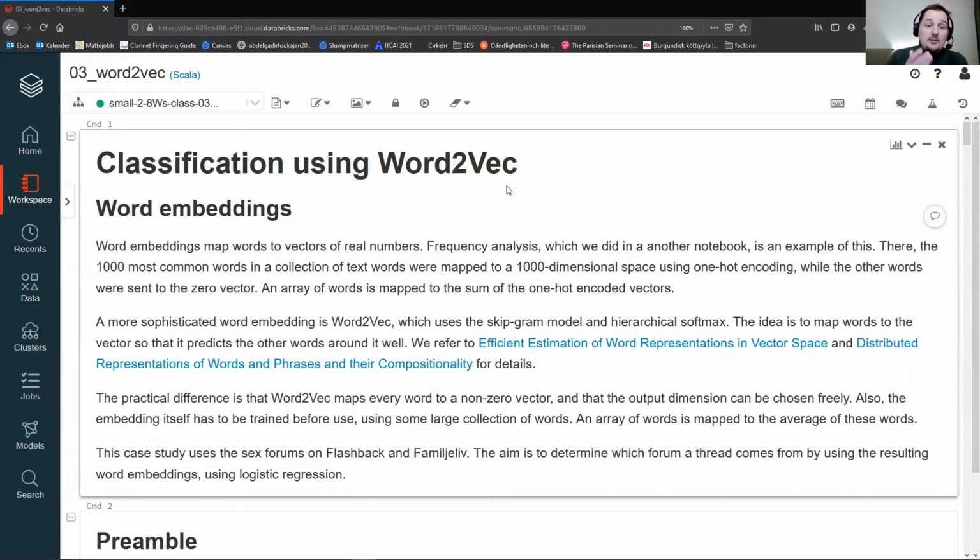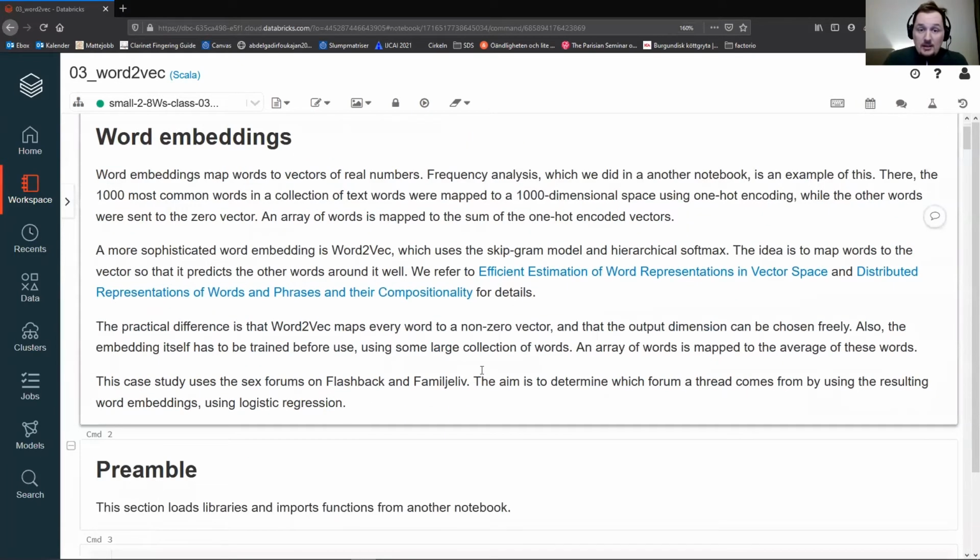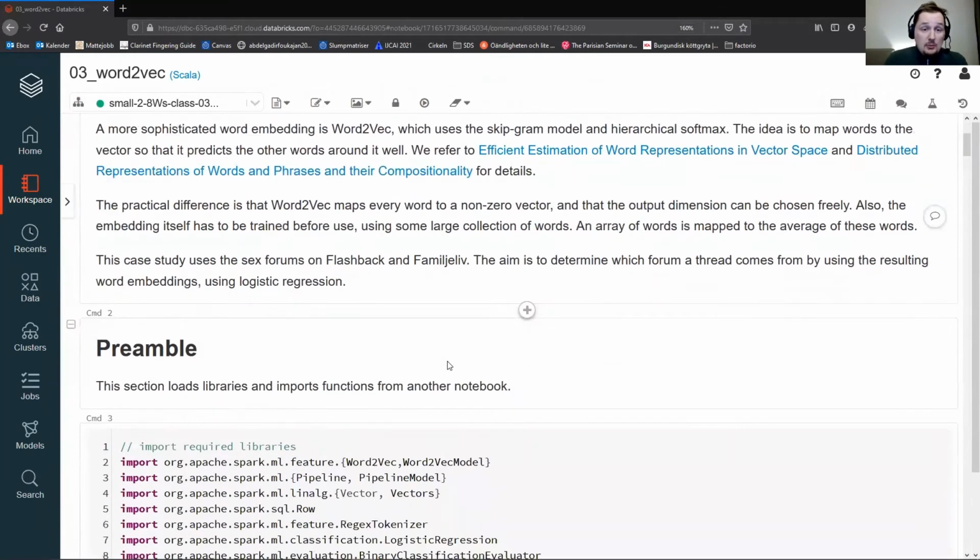Here we're going to use a different word embedding that's called word2vec, which you have to train. And the upside of that model is, among other things, that you can set the output dimension as a parameter. You can set it to whatever you want to. And I refer you to these papers if you want to learn more.